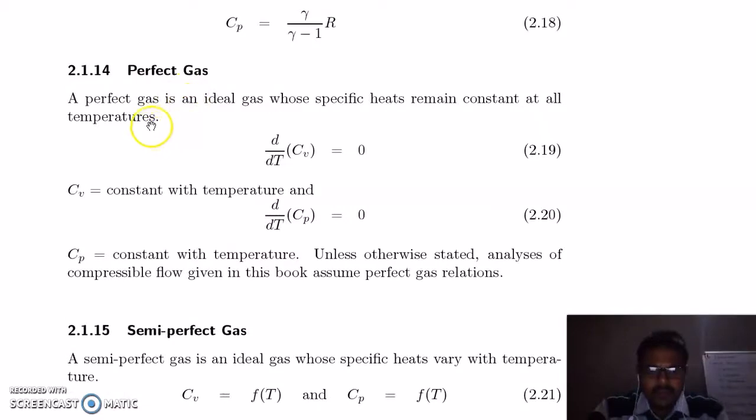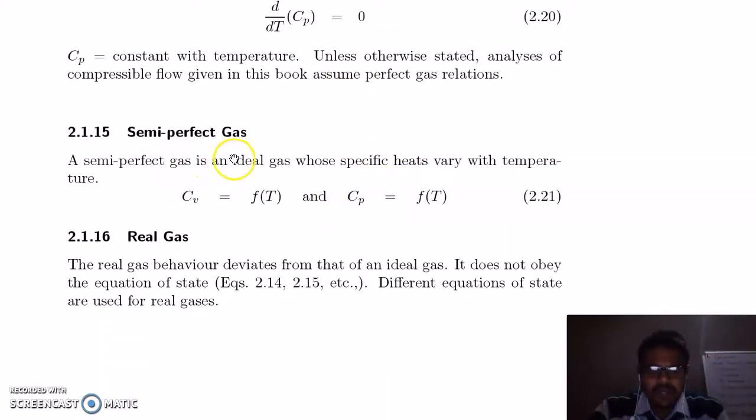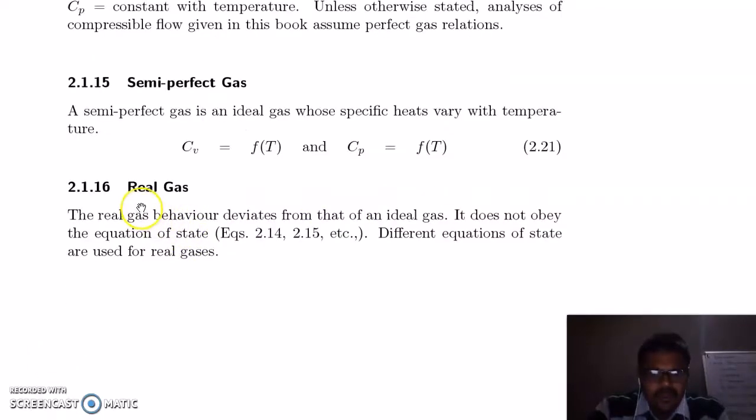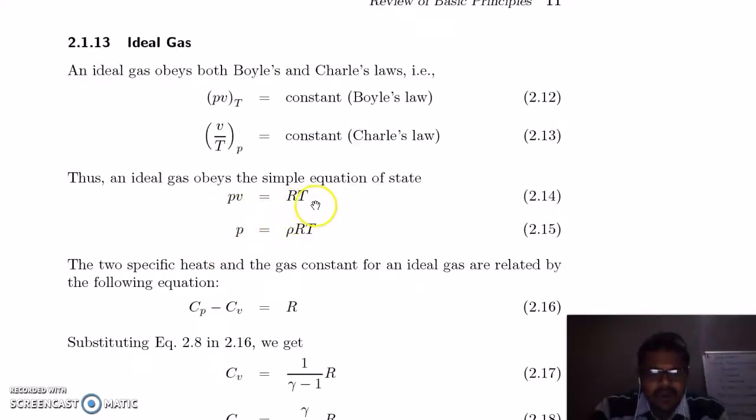Perfect gas. For a perfect gas, your specific heat will remain constant with change in temperature. So dCv by dT is equal to 0, and similarly dCp by dT is 0. Semi-perfect gas, in this case Cv and Cp are functions of temperature. They will vary with temperature. In gas turbines we use real gases, which do not follow these equations. So they do not obey the equation of state, which is PV is equal to RT. So these equations are not valid for real gases.